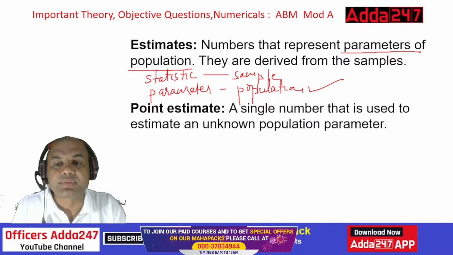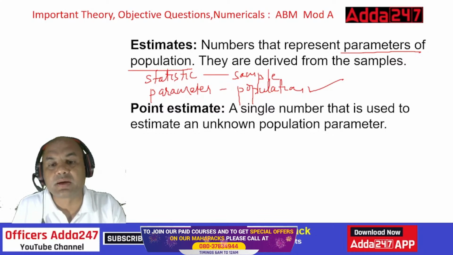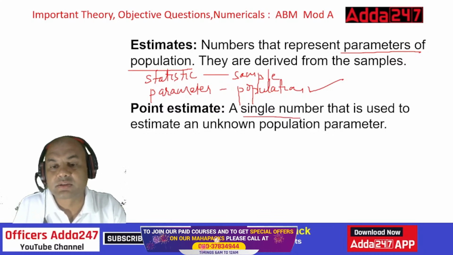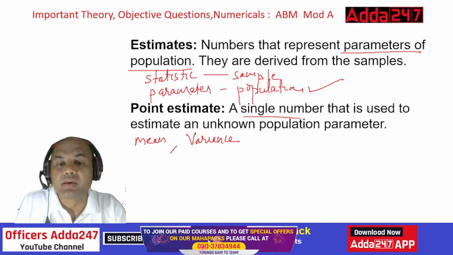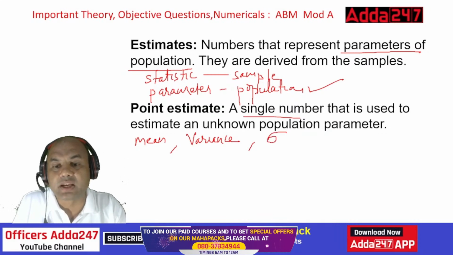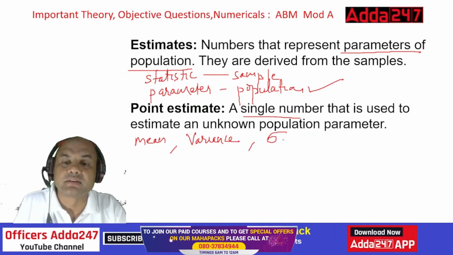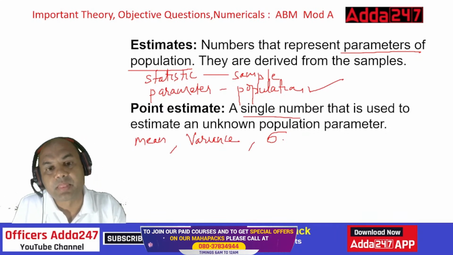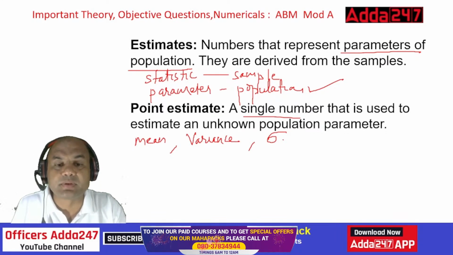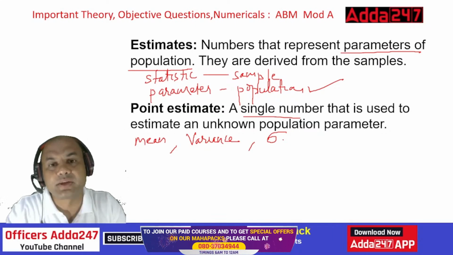Point estimate: a single number that is used to estimate an unknown population parameter. Single number. Just now we found out what? Mean. Mean is a point estimate. We found out variance. Variance is also a point estimate because it's a single number. We found out standard deviation, so that is also a single number, so that is also a point estimate. Whichever gives you a single number, that is known as a point estimate.